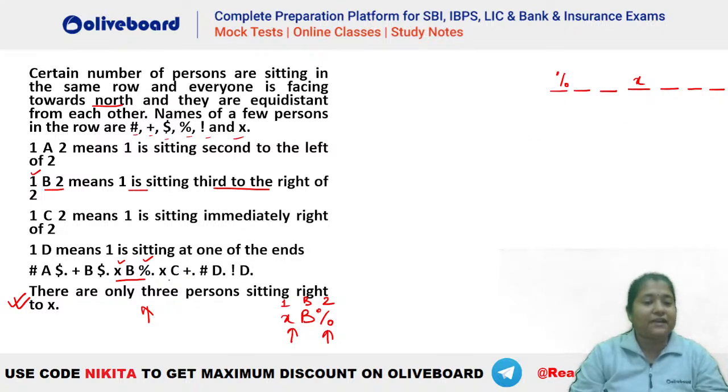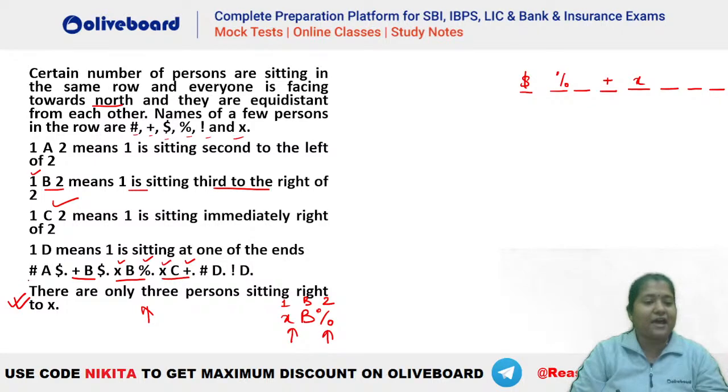Okay. After that, we have X C plus. What is the meaning of C? C means 1 is sitting immediately right of 2. That means X has to be immediate right of plus. So this person will be plus here, isn't it? Then we have plus B dollar. What is the meaning of B? Again, B means third to the right. So plus has to be third to the right of dollar. So 1, 2, 3, this will be your dollar here, right? So plus is third to the right of dollar.